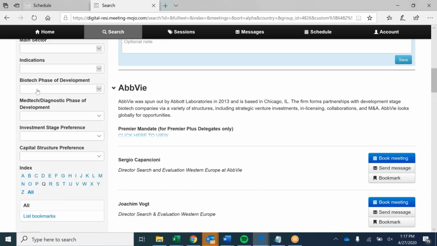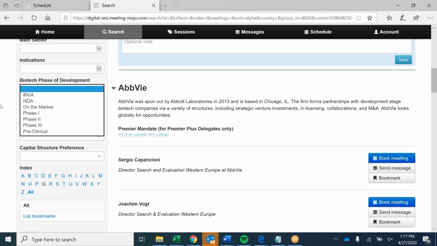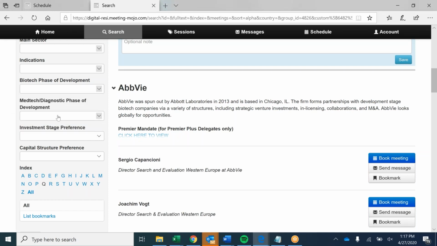Okay, so phase of development. You can see here there's two different ones. You only want to fill out one. So if you're a therapeutic, you're filling out this one. And then if you're a medical device or diagnostic, you want to fill out this one. Healthcare IT, don't fill one out.